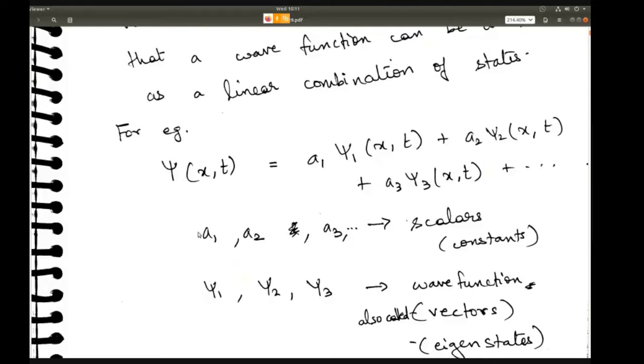So we need to learn about the properties, about the wave functions, about these scalars also, what they are, and we also need to learn about the operators that act on these wave functions.